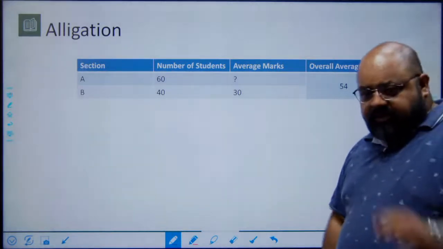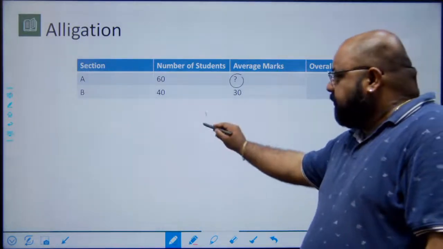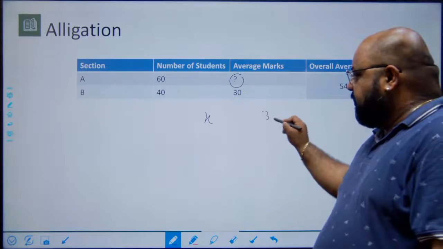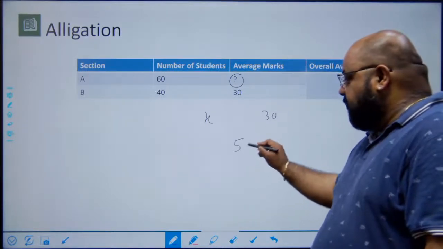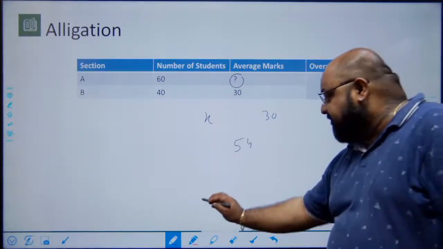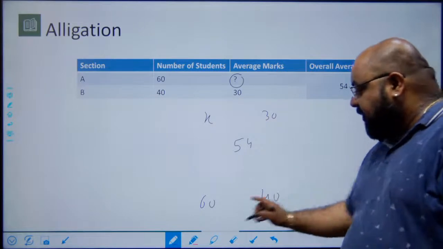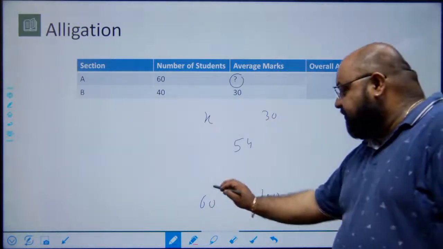So what I do is, I use alligation. I say, let this value be x. The other value is 30. The overall average is 54. Right? And the number of students who have an average of x is 60. The number of students who have an average of 30 is 40. I take the ratio of these two numbers, which is 3:2.